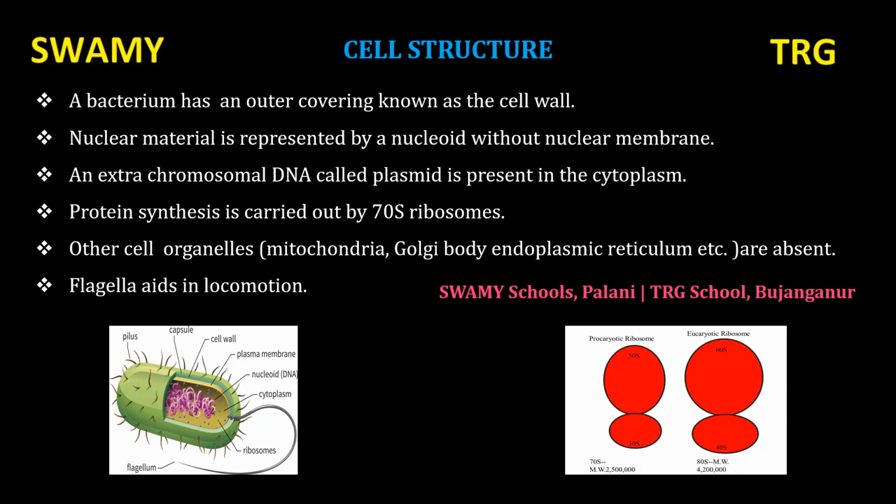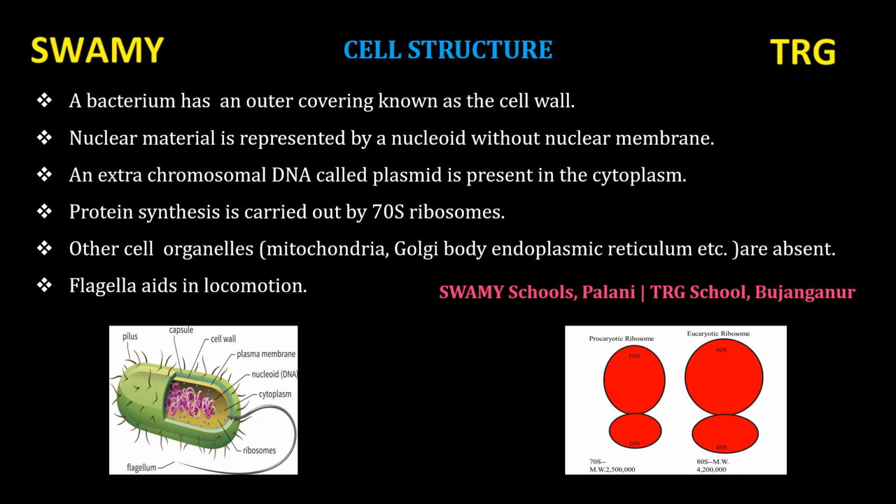An extra chromosomal DNA called plasmid is present in the cytoplasm. Chromosomal DNA contain genetic material of the cell. They are called plasmid. Ribosomes are abundant in cytoplasm. Ribosomes are most important structure in bacterium cell. They involved in protein synthesis. Protein synthesis is carried out by 70S ribosomes.